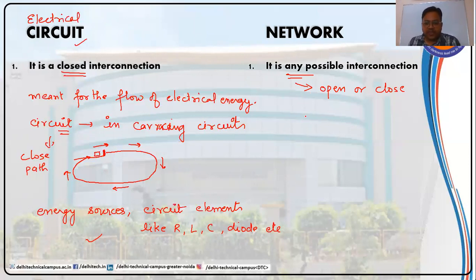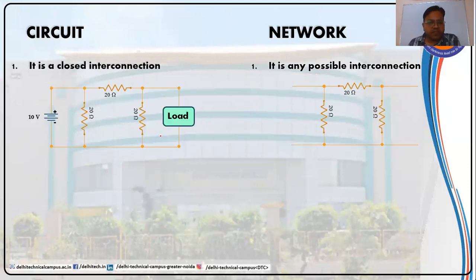Let us discuss them with a suitable diagram. I have these two diagrams. Let us discuss this one. We have an energy source of 10 volt here, 3 resistances and an electrical load, which all are connected together, or I would say they all are interconnected. Now they all are interconnected in a closed fashion.